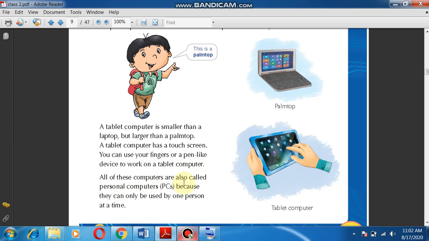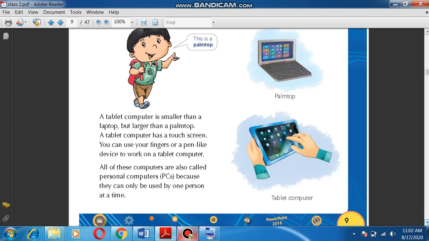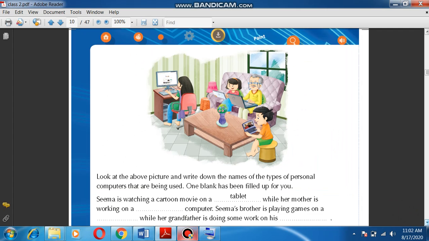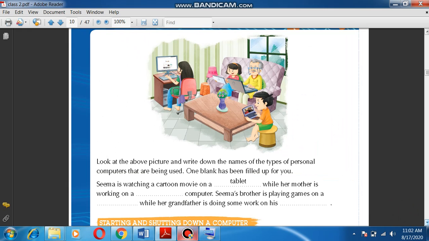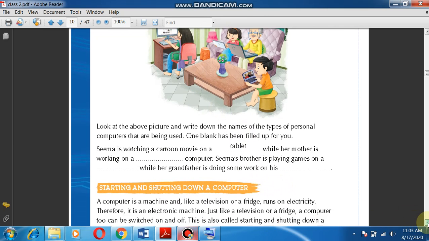All of these computers are also called personal computers, PCs, because they can be used by one person at a time. So the computers which can be used by only one person are called personal computers. In this picture, different types of computers are given. You can write their names in these blanks.